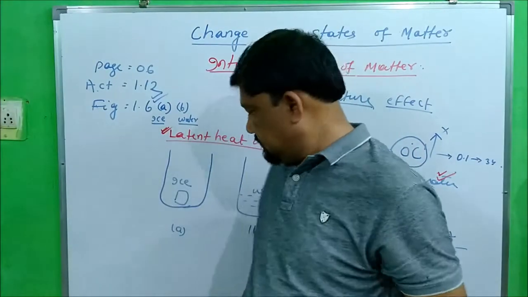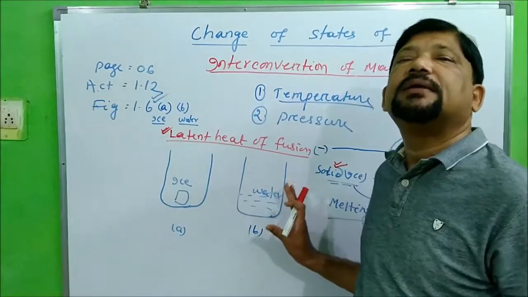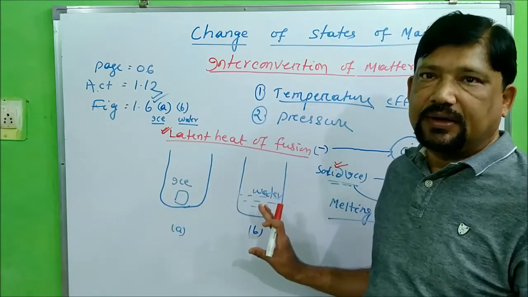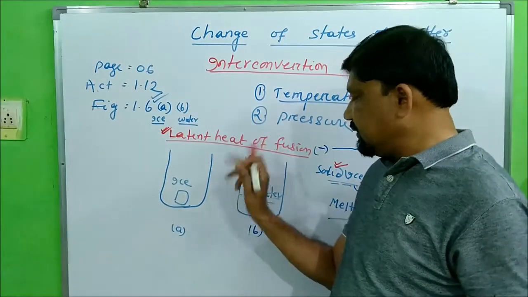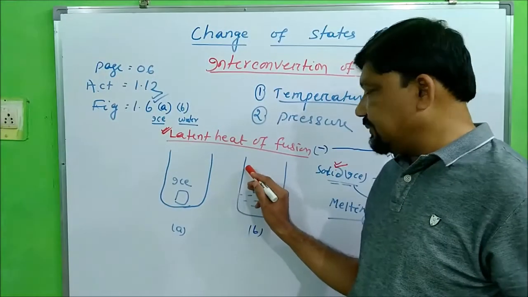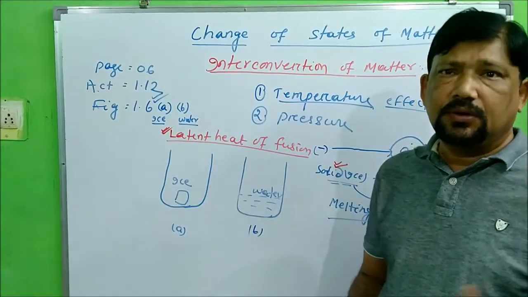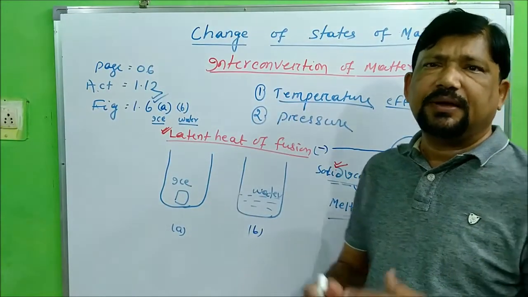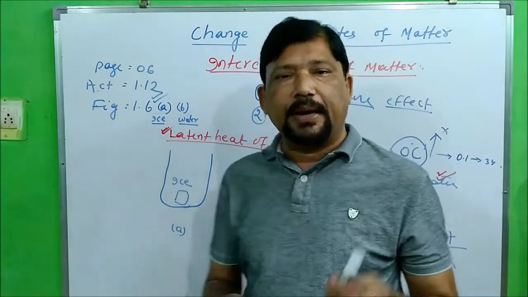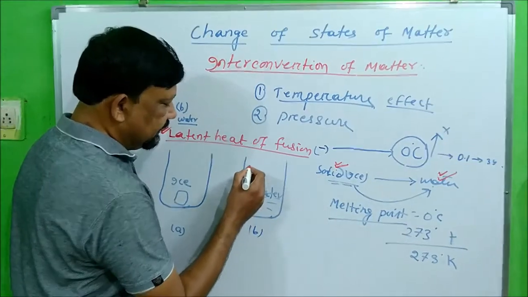Now come to the second diagram. Here also condition is same, but the matter taken is in liquid state. So water is in liquid state. Here also again thermometer is there. You will observe, first observe the temperature, room temperature of this water, that may be 22 degree or 30, maximum 33 degree may be there. Okay, now supply the heat. Once you supply the heat, you will see the temperature reading rises.